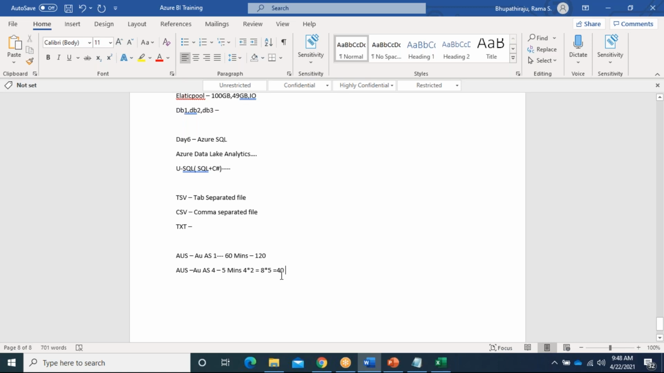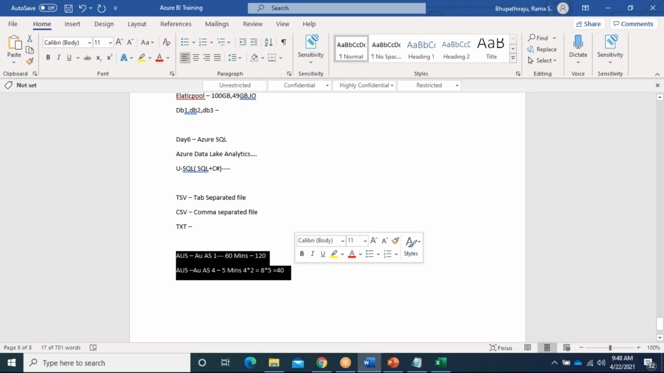Don't assume if you set 1 AU, it will charge less, or if you set more AUs, it will charge more. No, it depends on the balance. You need to set it in a balanced way, then only the charge will be efficient. So how can you know that? We need to do some trial and error, and otherwise the tool will also suggest. I will show you that option later. Clear how to use AUs?